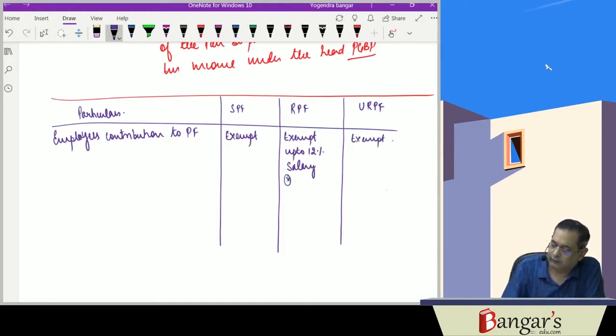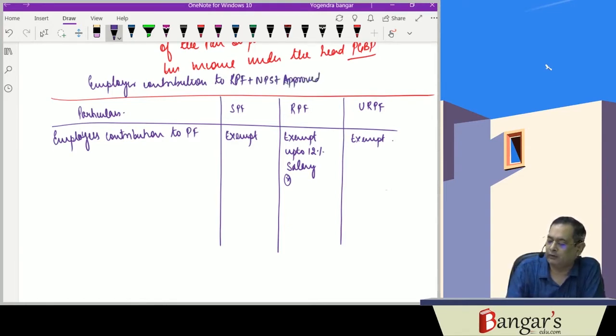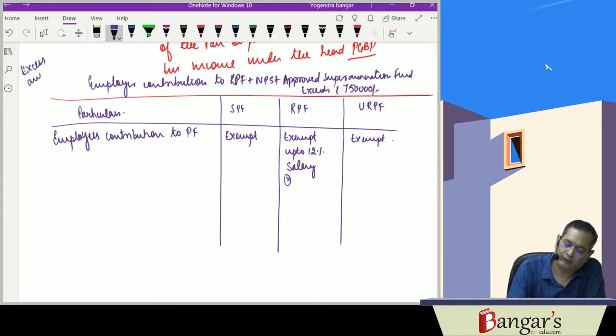Besides this, as we have discussed earlier also, if the employer contribution to RPF plus NPS plus approved superannuation fund exceeds 7,50,000 rupees, the excess amount is taxable.